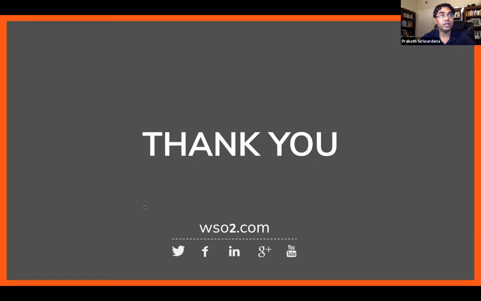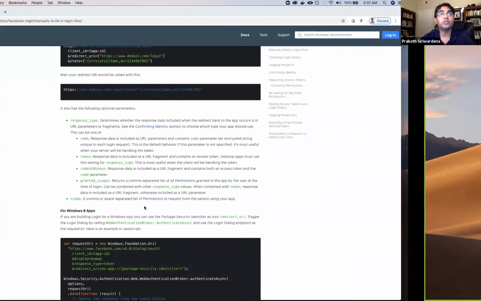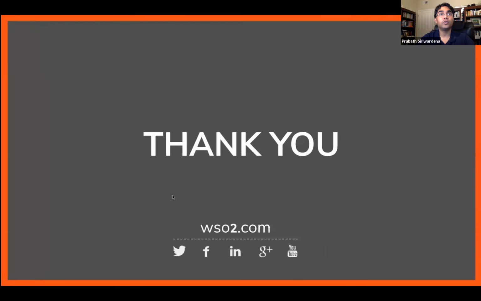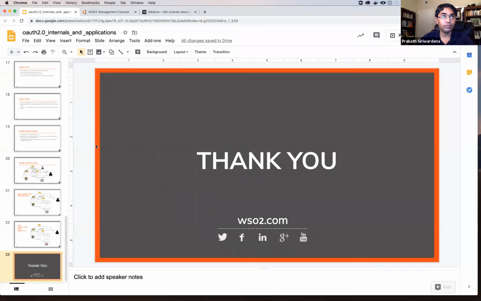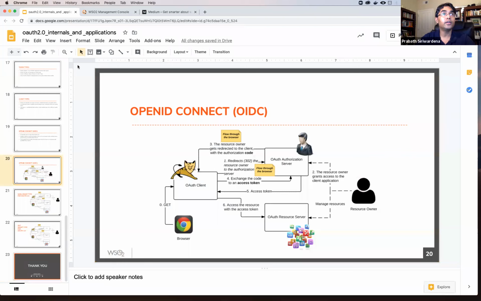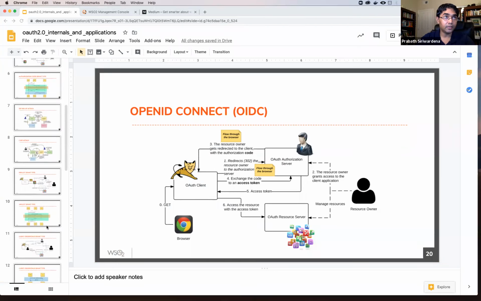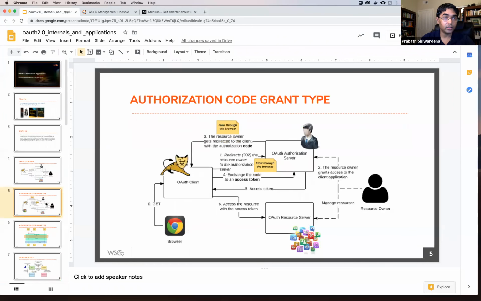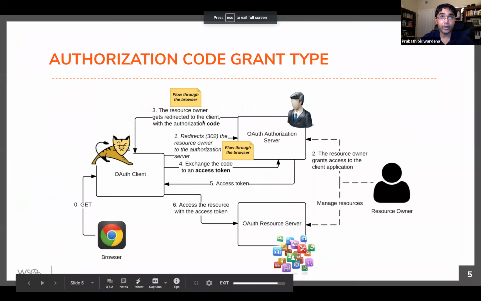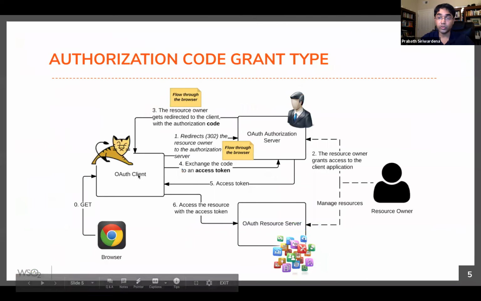Okay, so there's a question. Why two codes? Why not access token only? A very good question. Actually, I wanted to cover that. Somehow I forgot it. So if you go to the first diagram, which talks about the authorization code grant type, why do we need to send this temporary code here, through the browser redirect?